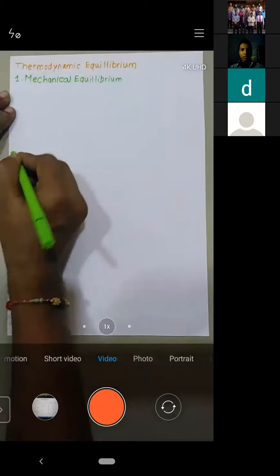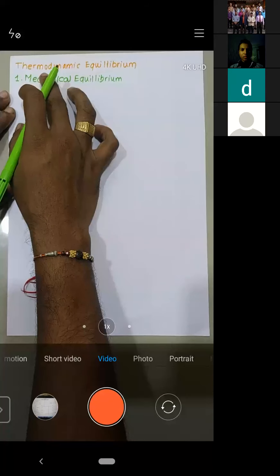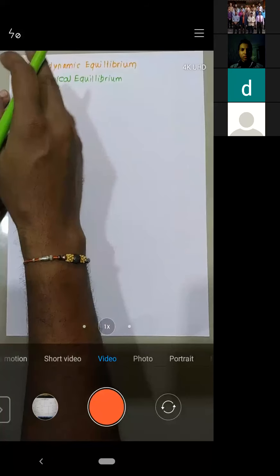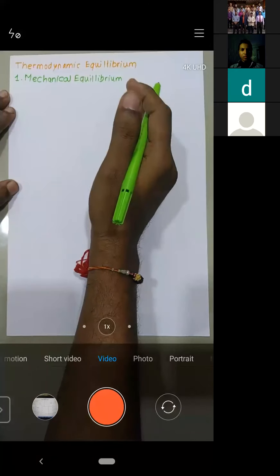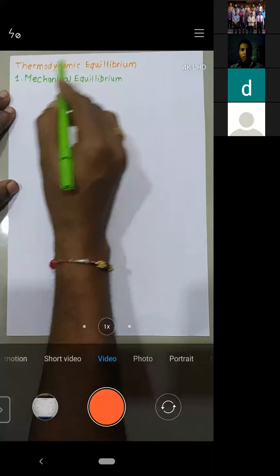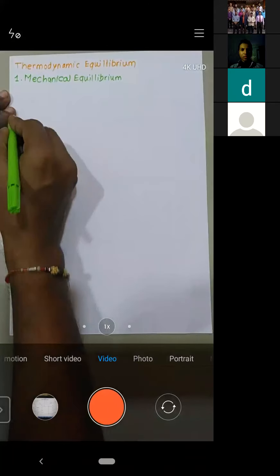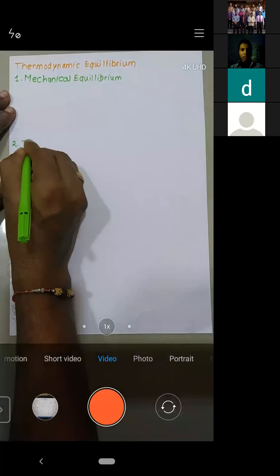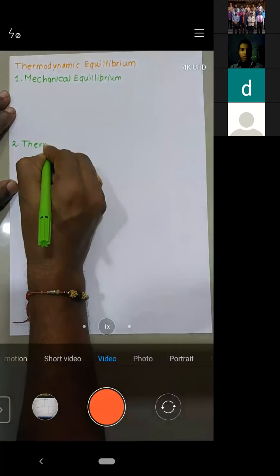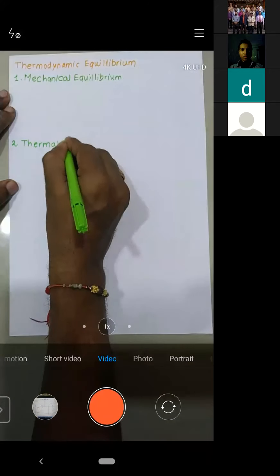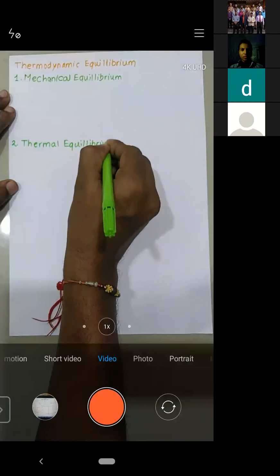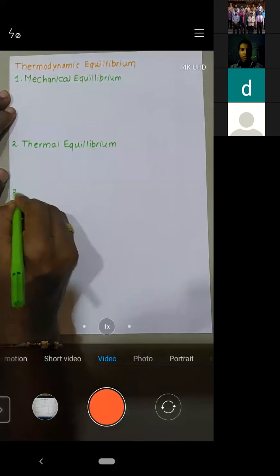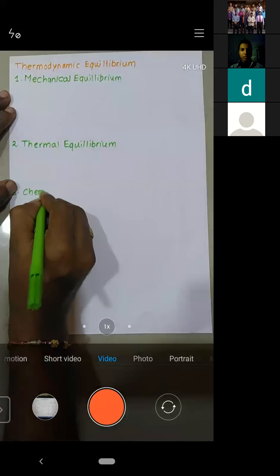Let me write it down. A body is said to be in thermodynamic equilibrium with another body only and only when it is in mechanical equilibrium, when it is in thermal equilibrium, and third, it is in chemical equilibrium.